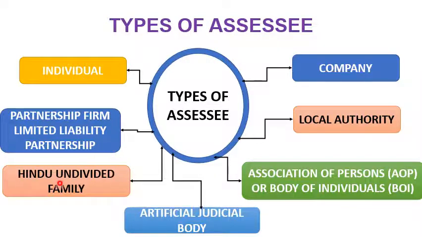The next assessee, Hindu Undivided Family, Joint Hindu Family Business. Next, artificial juridical person, association of persons and body of individuals. Next, local authority and the company. All these are the types of assessee who are liable to pay the tax to the government.